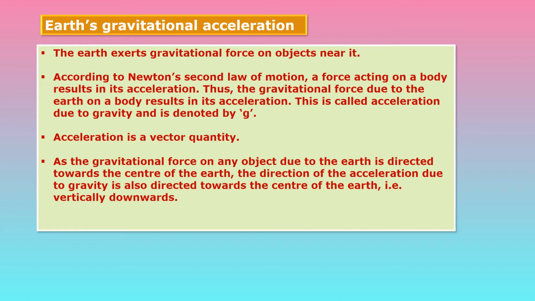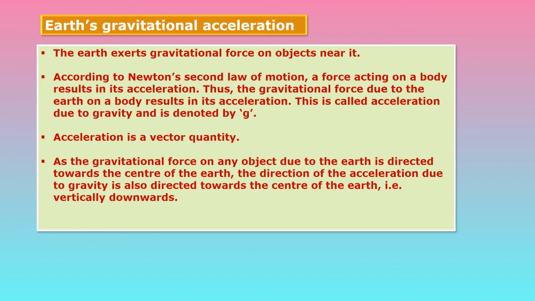Now this year we have to see what is meant by Earth's gravitational acceleration. So let us see. The earth exerts gravitational force on objects near it. So we know every object present on the earth has a gravitational force, and that gravitational force is exerted by the earth.